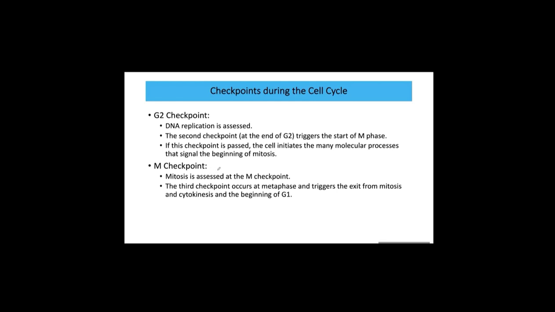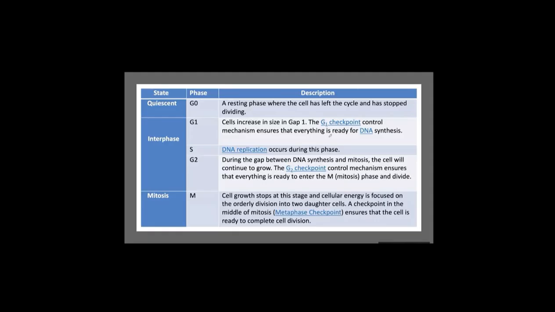And then the M checkpoint is the last checkpoint, and it usually occurs in metaphase of the mitosis phase. It triggers if something is wrong, and then the cell exits the mitosis phase and goes back to G1 without continuing the mitosis phase. So this is the summary table.